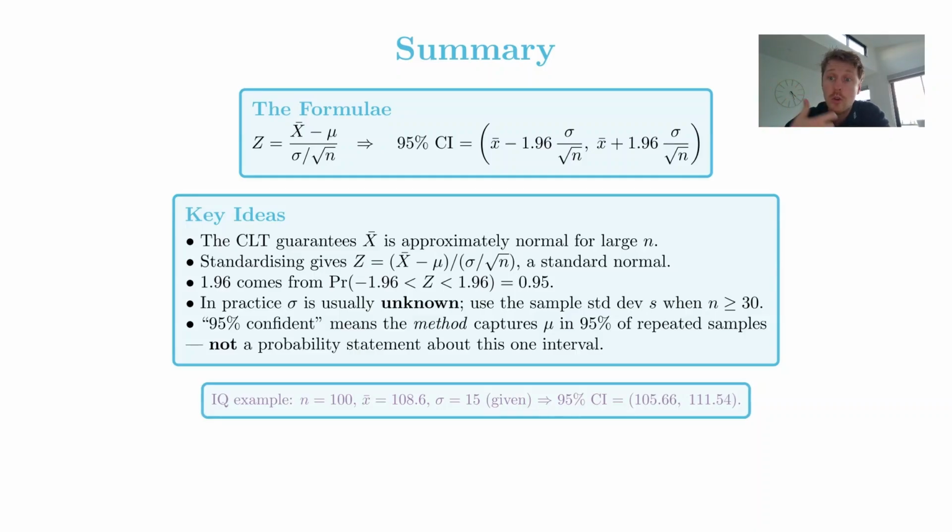But when you don't know the standard deviation of the population, you can use the standard deviation of the sample as an indicator of the population's standard deviation. And the 95% confidence means that the method, and that's the key part, captures mu in 95% of repeated samples. It is not a probability statement about that one interval. So technical, important points, all good stuff. Hopefully that's making a bit of sense.